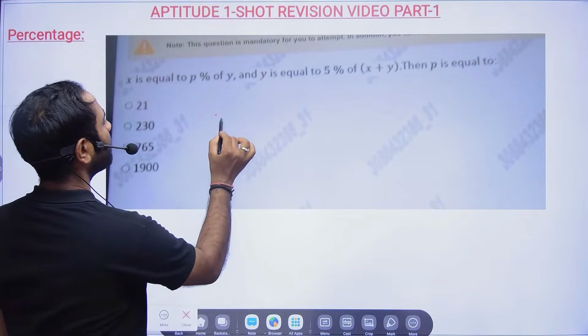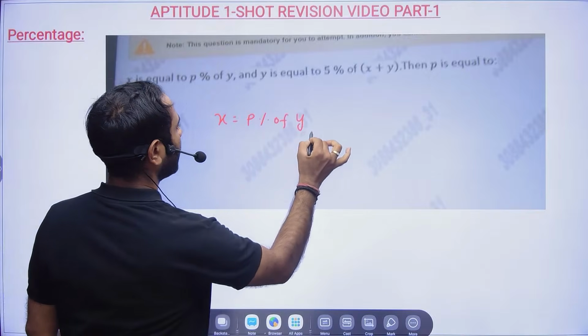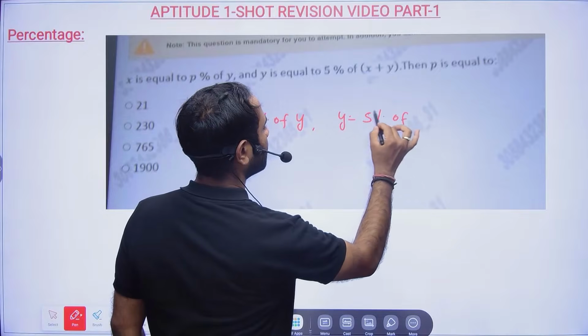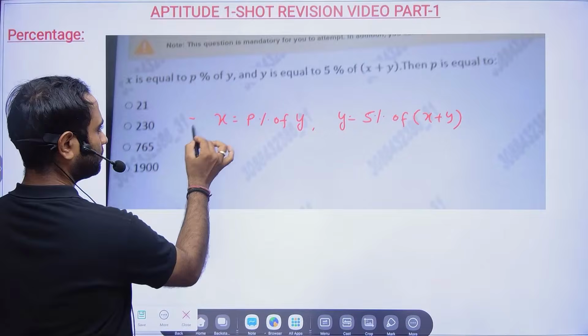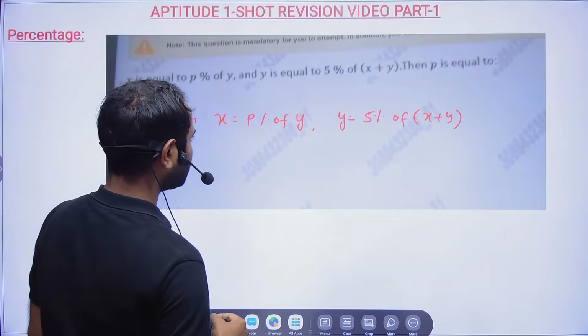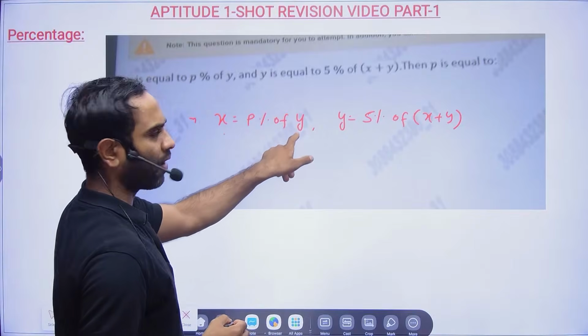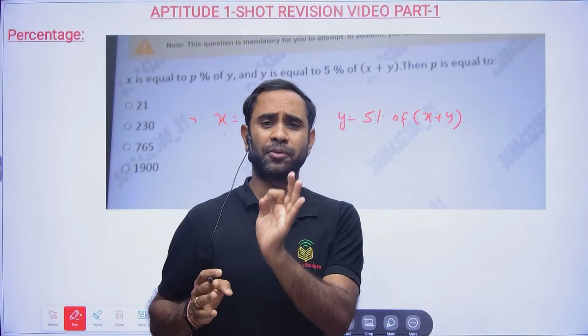X is equal to P percentage of Y, and Y is equal to 5% of X plus Y. Correct? Now you want the value of P, so either X or Y. Before solving any question, you have to think for a second.